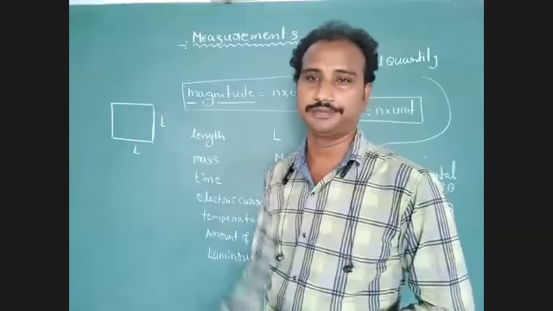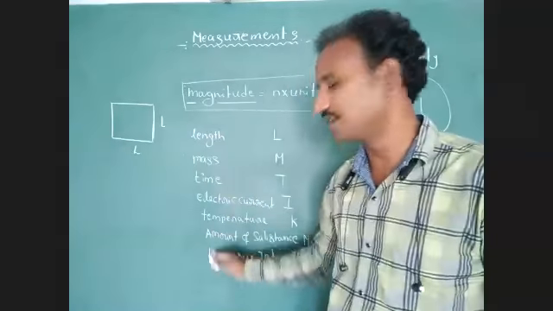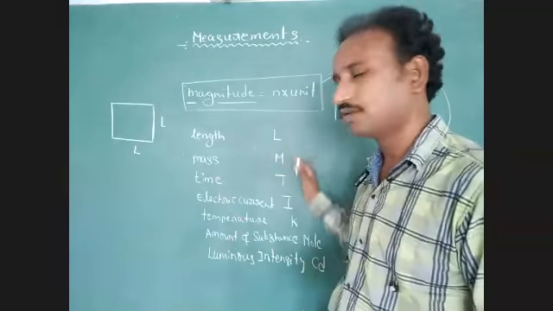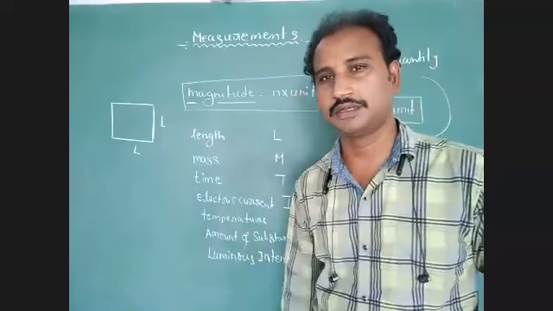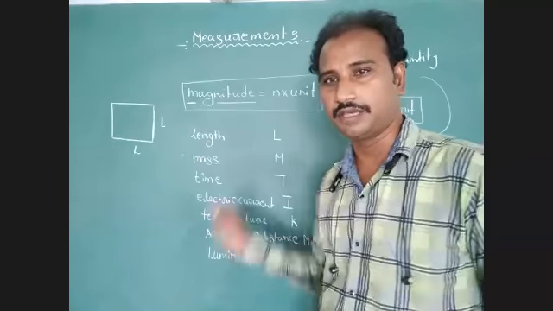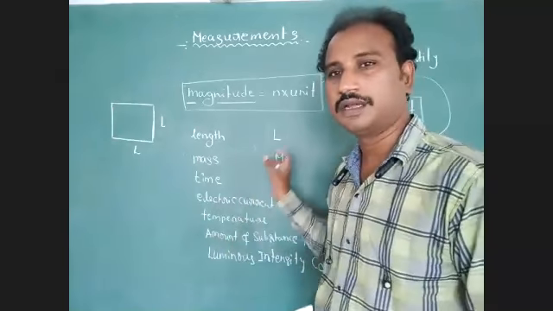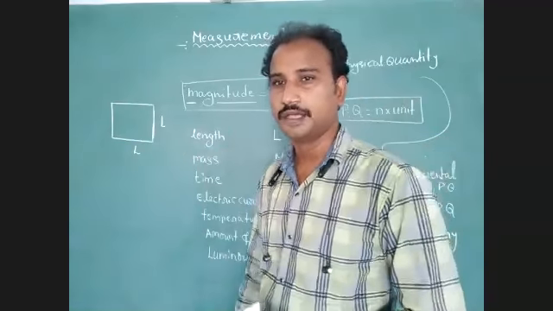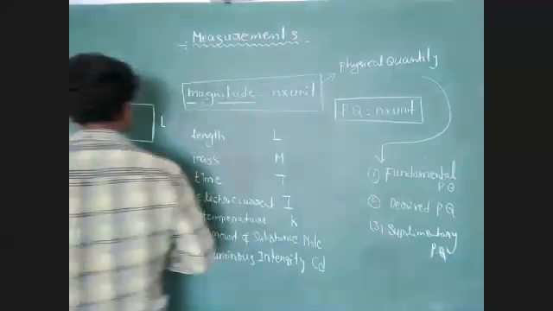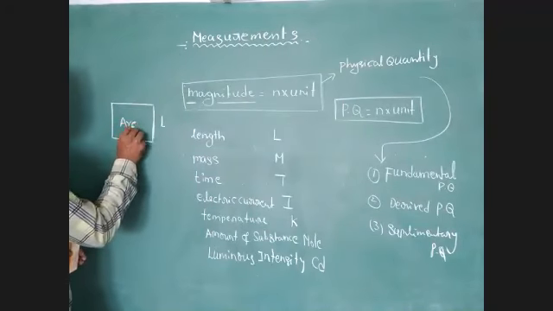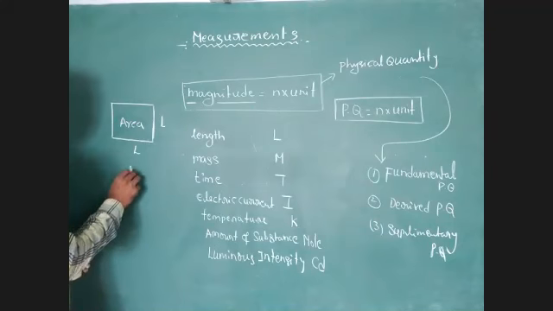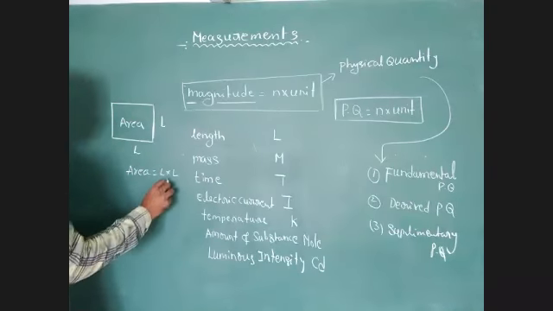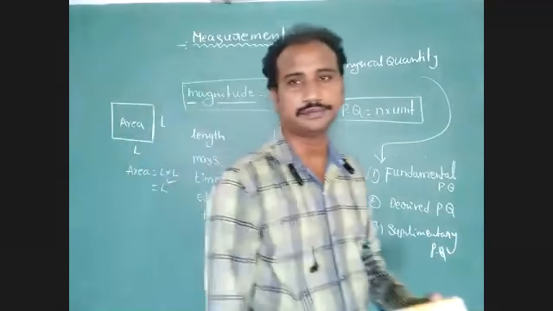Here, using the seven fundamental physical quantities, we have to express things with symbols. That symbol is necessary for explaining some physical quantity. So what is that physical quantity here? Area. Area equals L into L, that is L square.